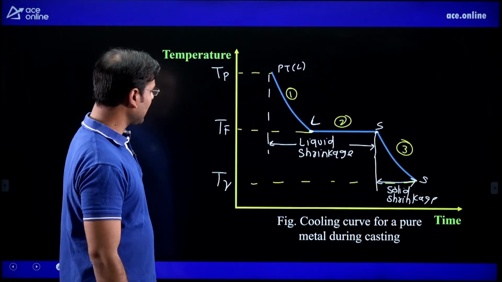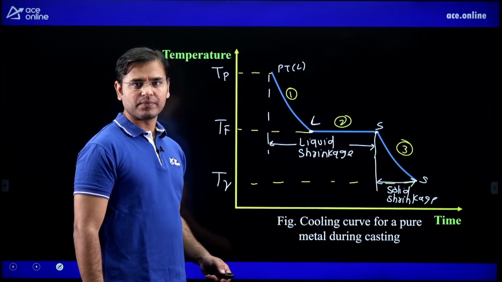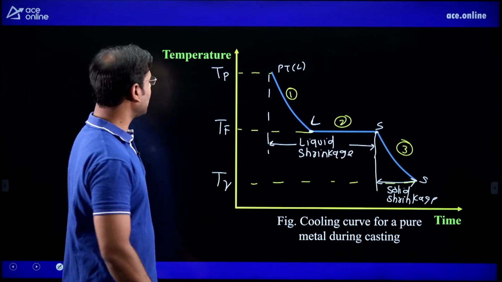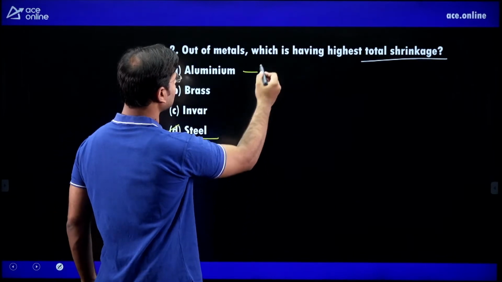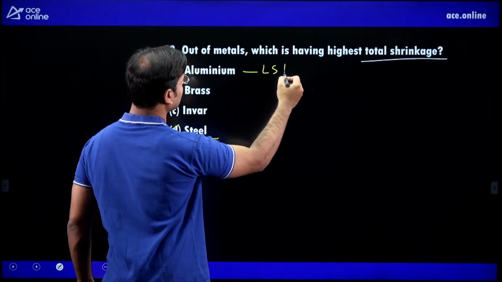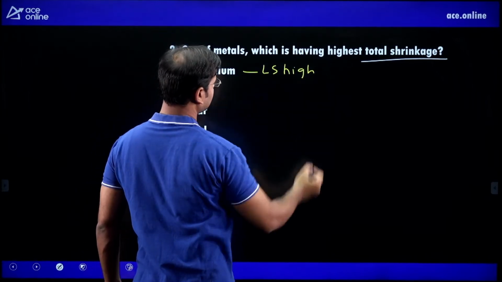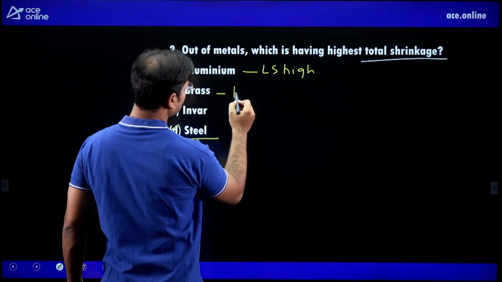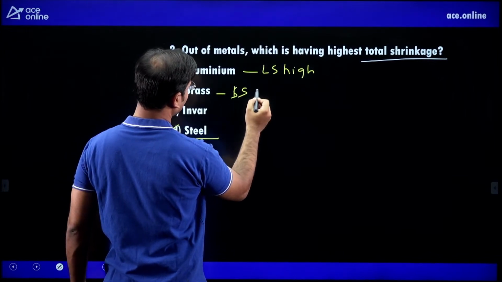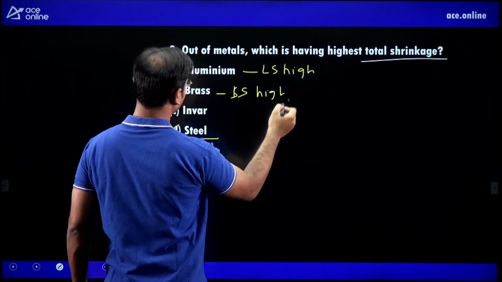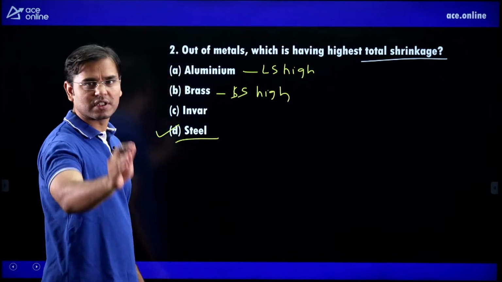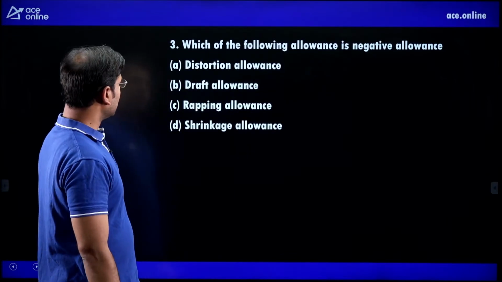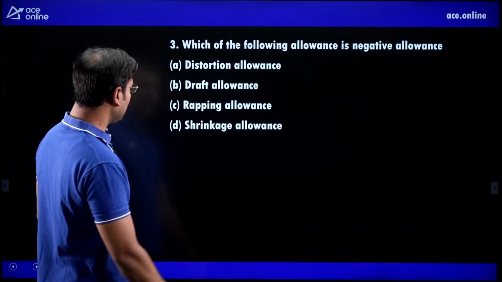Then tell me, in which case is the liquid shrinkage highest? In aluminium the liquid shrinkage is highest. Liquid shrinkage is high in aluminium. Solid shrinkage is highest for which material? Brass. Solid shrinkage is high for brass, but total shrinkage is highest for steel. Very important.